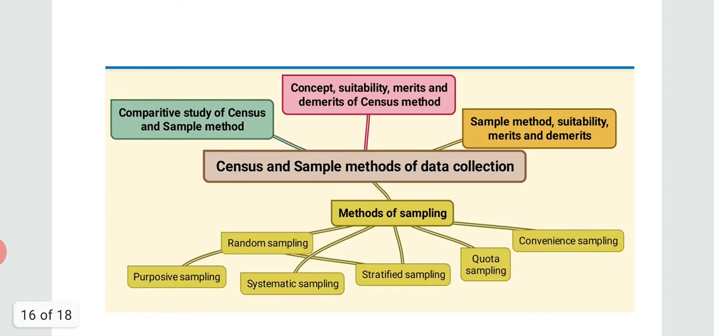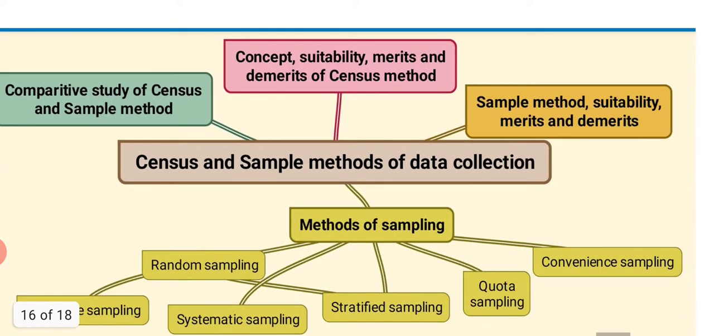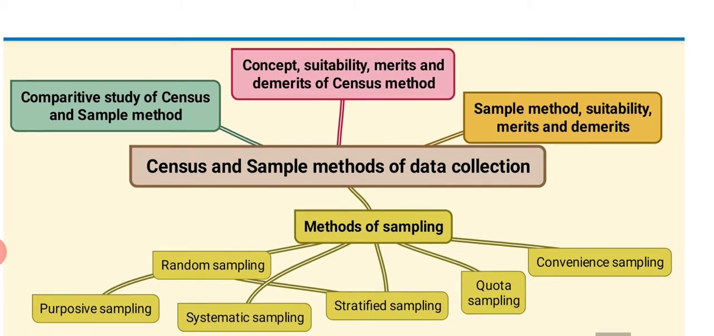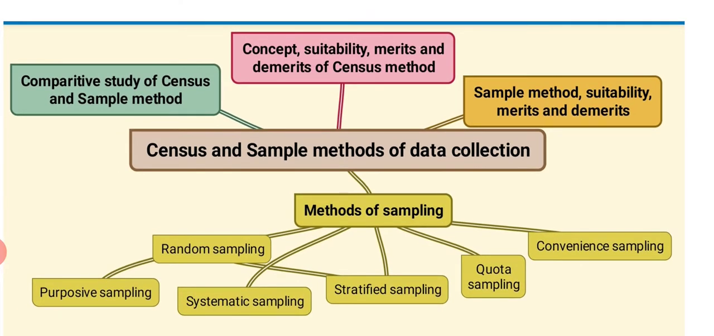So look at this mind map. These are the different topics we have covered in this chapter. Already we have done concept, suitability, merits and demerits of census method, concept, suitability, merits and demerits of sample method, methods of sampling, that is purposive sampling, random sampling, systematic sampling, stratified sampling, quota sampling and convenience sampling. These topics already we have done.